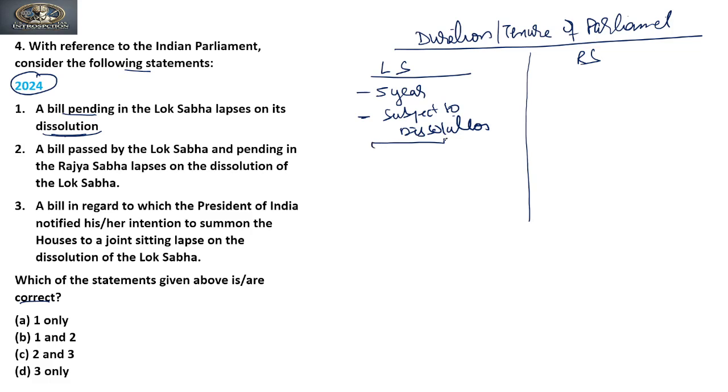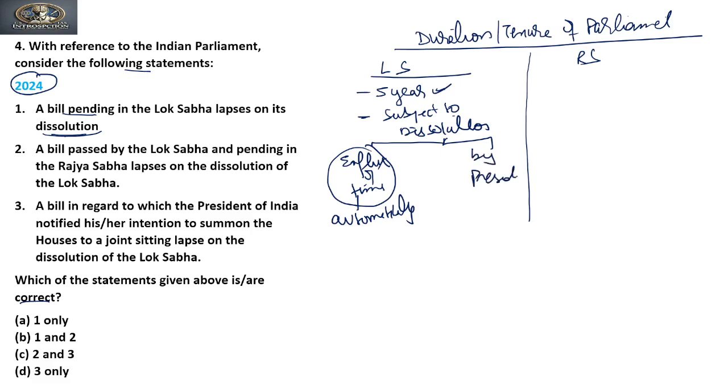It can be dissolved on two occasions. First, at the efflux of time, which means when it completes the 5 years, it will automatically be dissolved. The second, it can be dissolved by the President.